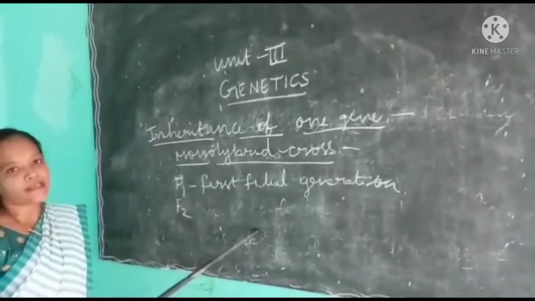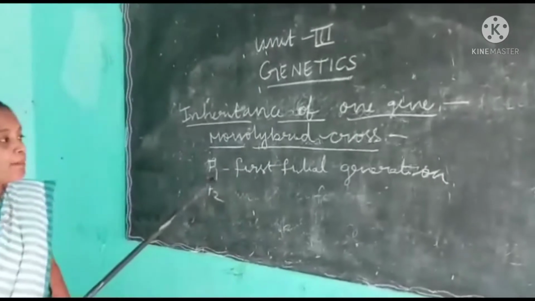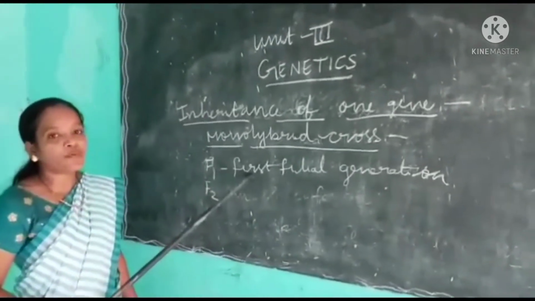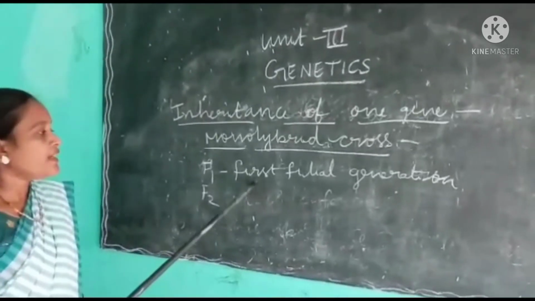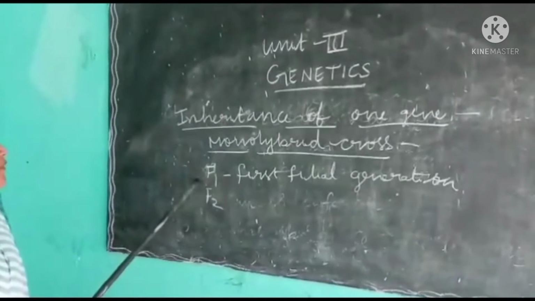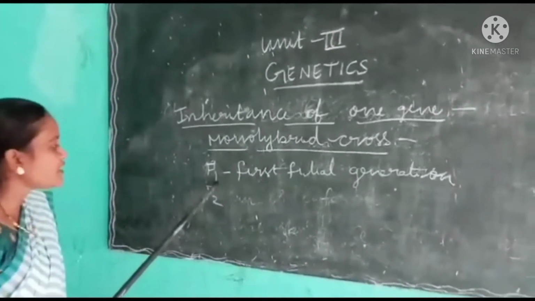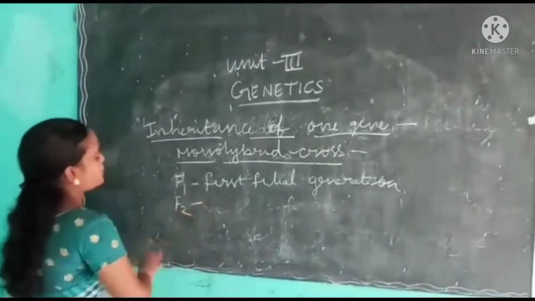Violet is dominant. Here in the F1 generation, only the character of the dominant parent is expressed. We cannot find the recessive character here. So then he self-fertilized the F1 generation to get the second filial generation, that means F2.